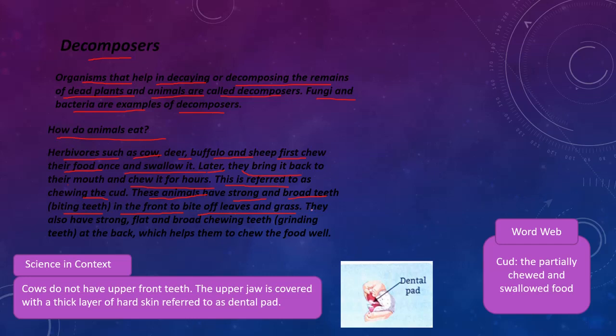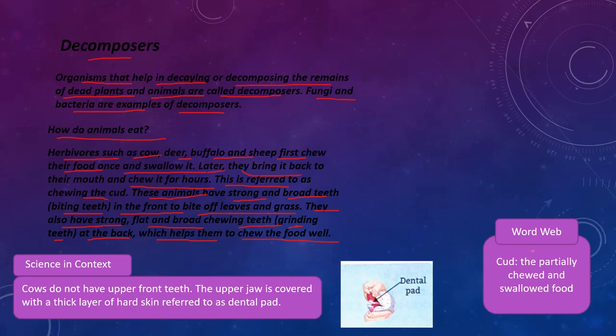Okay. So they also have strong, flat and broad chewing teeth. So these teeth are called grinding teeth. At the back, which helps them to chew the food well. So what are grinding teeth? Flat and broad chewing teeth.